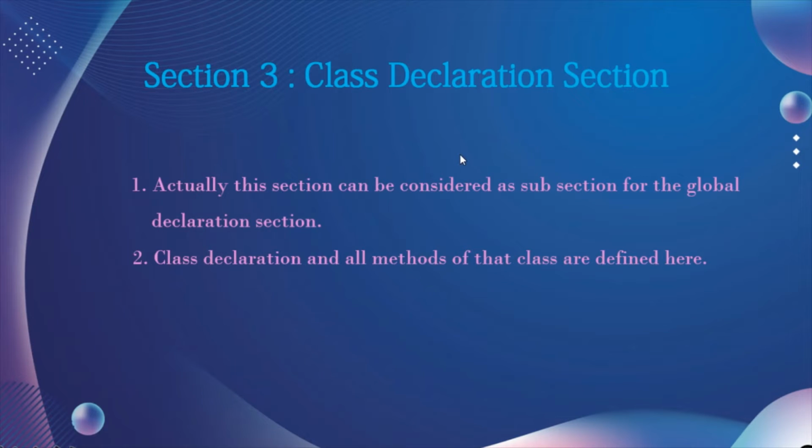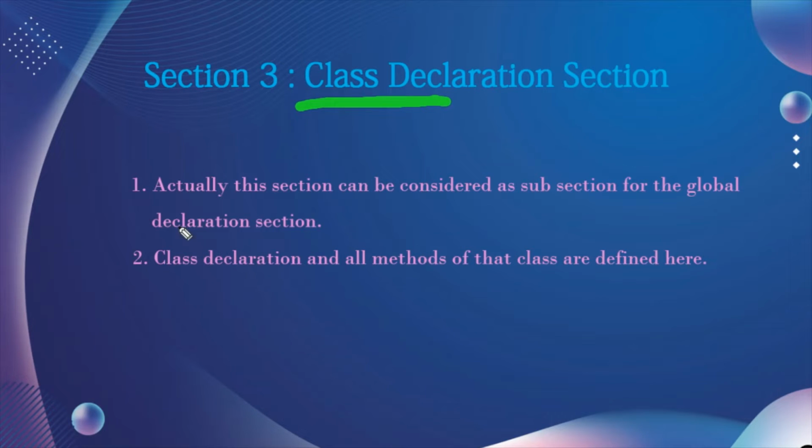The next section is the class declaration section, which includes the declaration of the classes. Generally it is optional because a C++ program can be created with the class and without the class. When we include the class declaration section, it becomes object oriented programming. If you want to create a simple program, we can specify the C++ program without the class declarations.